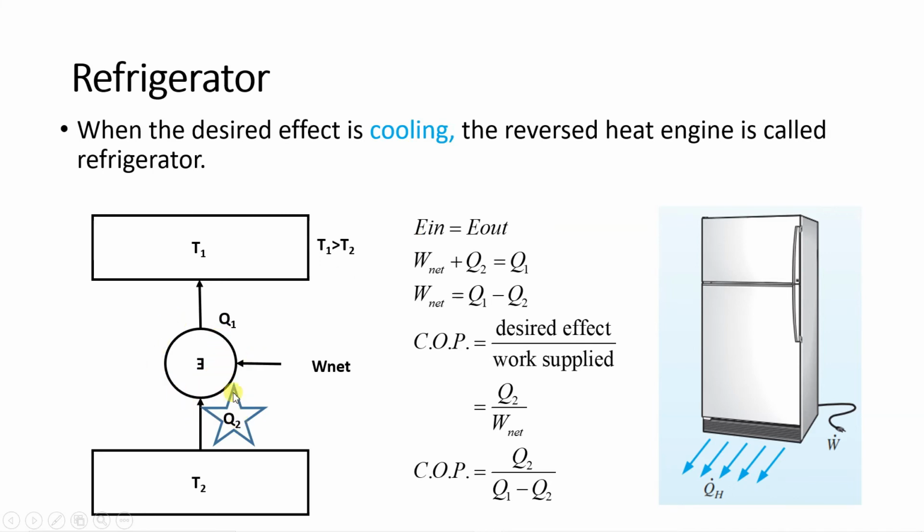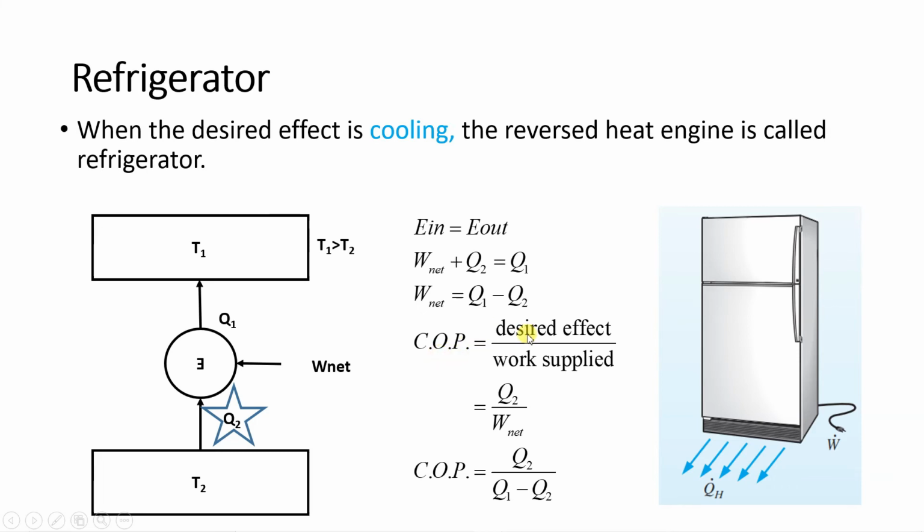If you see this circle, reversed E, what is energy into this circle? Q2. So Q2 plus W net is equal to what is the energy out? Q1. So from here, just arrange the terms. What you will get, W net is what? Q1 minus Q2.